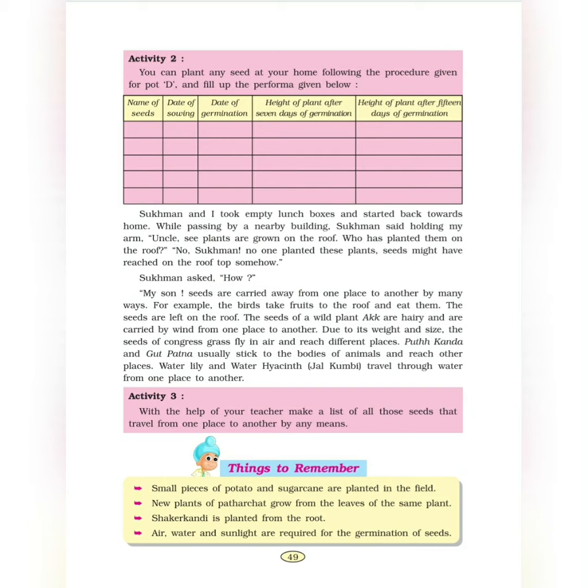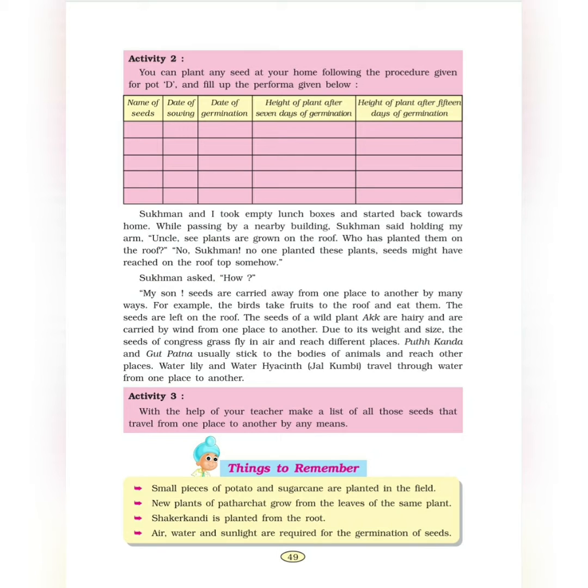Page 49, Activity 2. You can plant any seed at your home following the procedure given for pot D and fill up the performer given below. We read on page 48 the options how we can plant a seed. So we will use pot D option where we give fertile soil also, we give seeds also, water also, sunlight also. Everything is properly taken care of. We'll plant with that method and try different seeds.